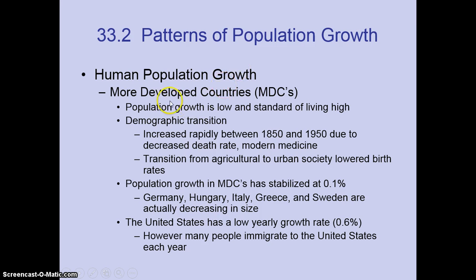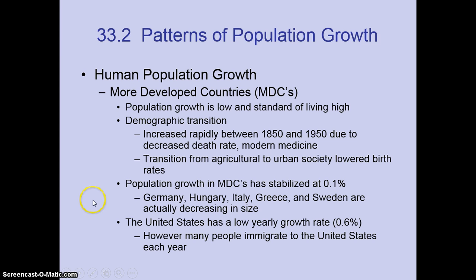Human population growth. In more developed countries, we refer to these in your textbook as MDCs, population growth is low and the standard of living is pretty high. So the demographic transition increased rapidly between 1850 and 1950 due to a decrease in death rates and modern medicine, which should make sense because the more technology that we have, allowing us to make better medicines and allowing fewer deaths to occur due to that. That's just one of the many reasons. The transition from agricultural to urban society lowered birth rates as well.